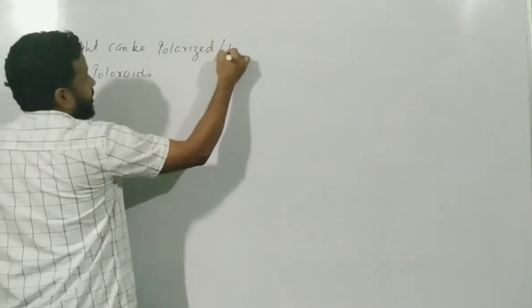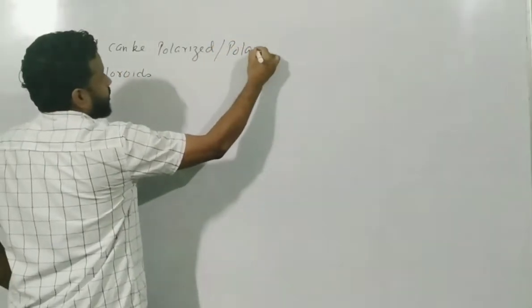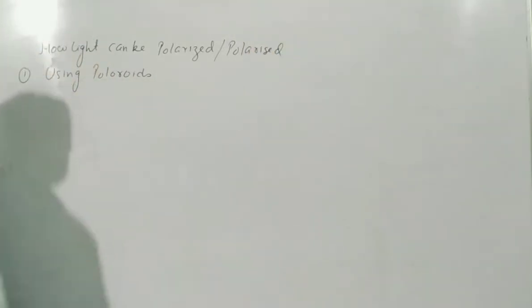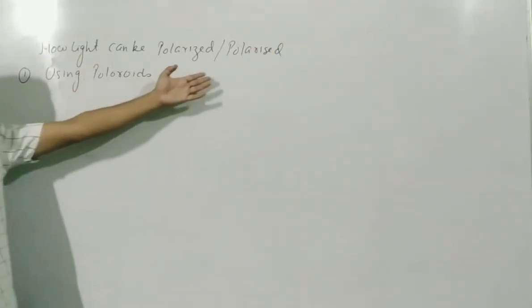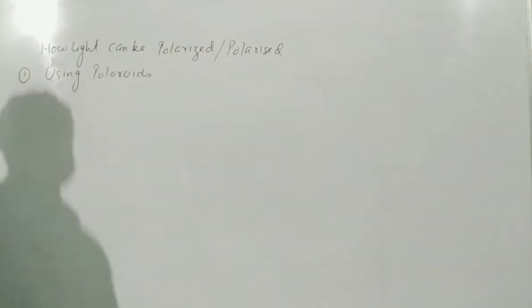Don't worry about the spelling. Some books say ZED, some say SED. In your textbook it is SED, so you use that, no issue.